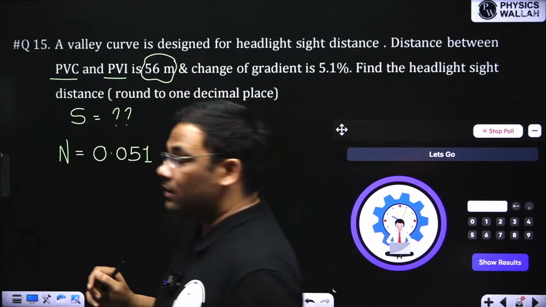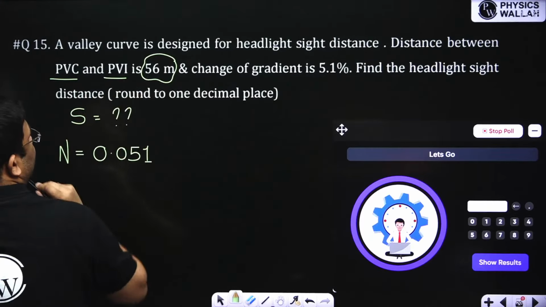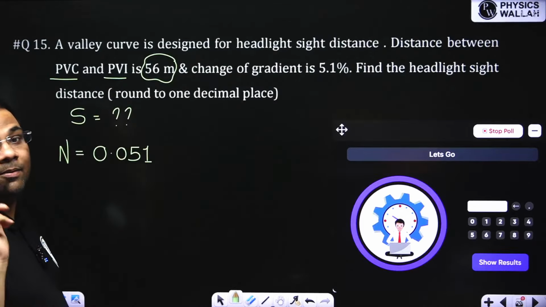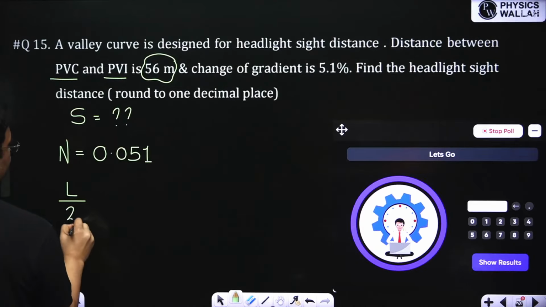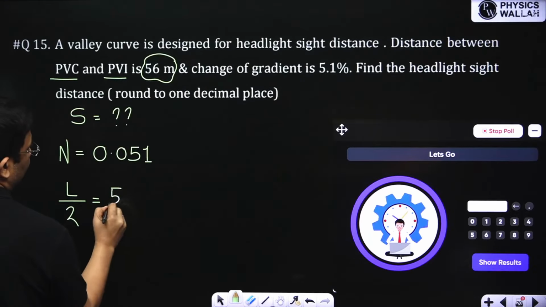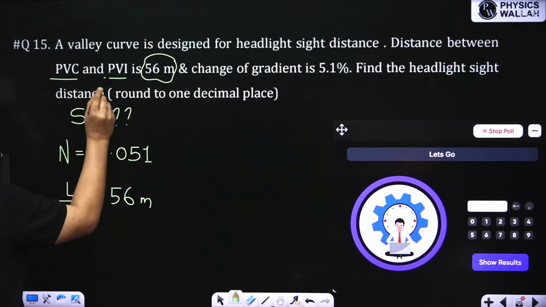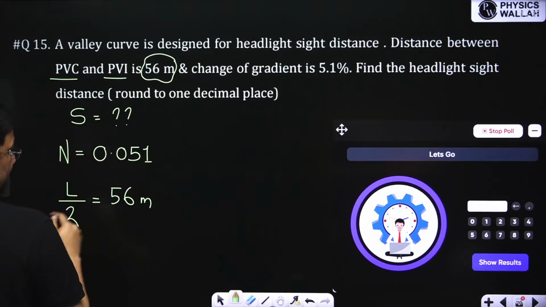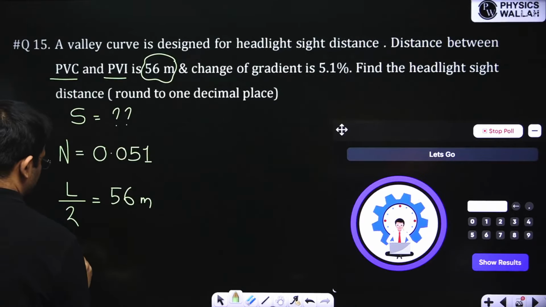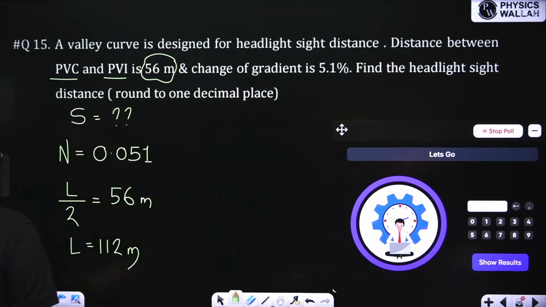Then you can solve. Distance between PVC and PVI is what? It is L by 2, na? So actually L by 2 is given. Length by 2 is given as 56 meter, because distance between PVC and PVI is the length by 2, right? We explained this yesterday. So that means length will be how much? So length of the valley curve is given as 112 meter.